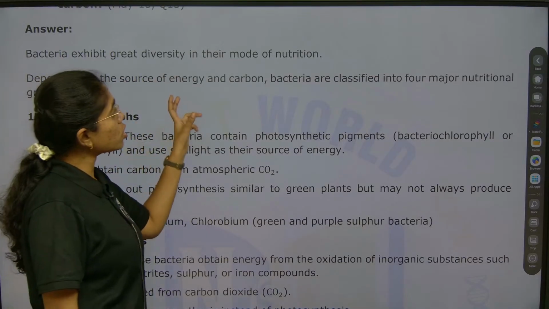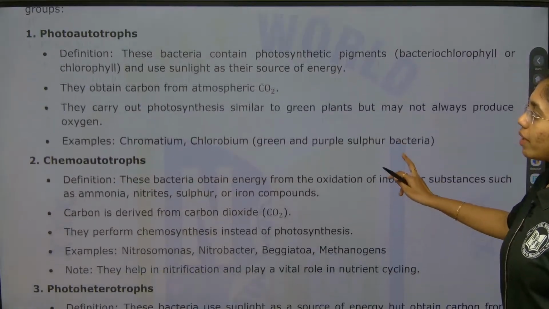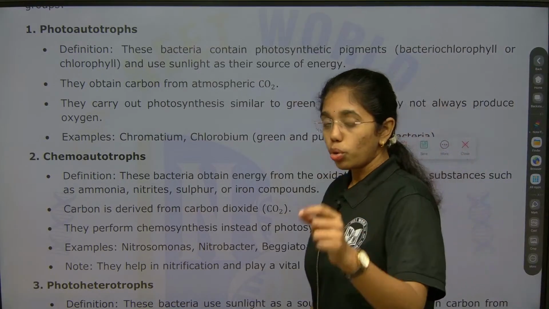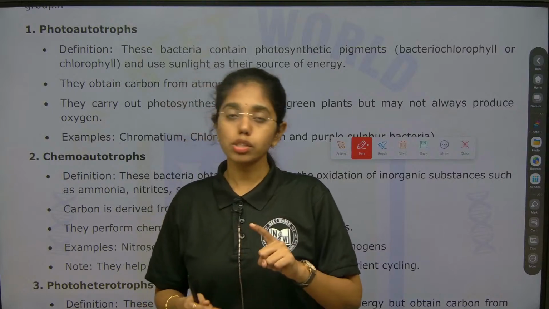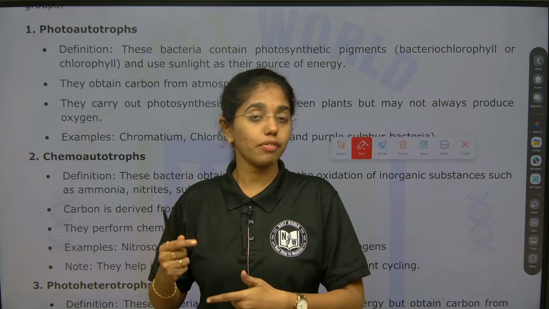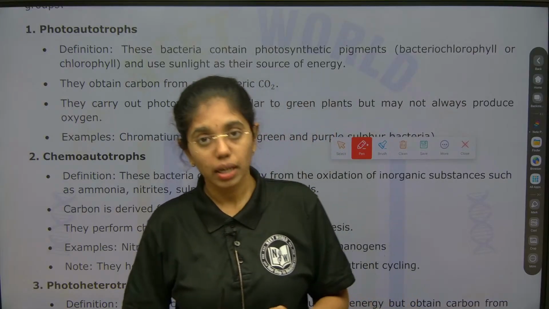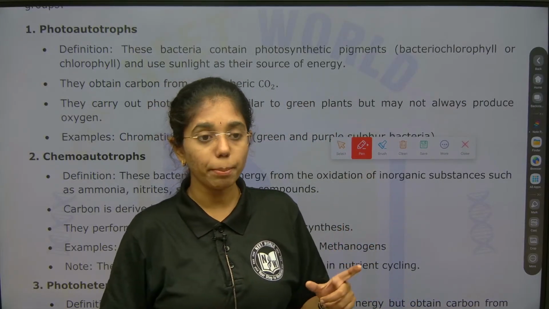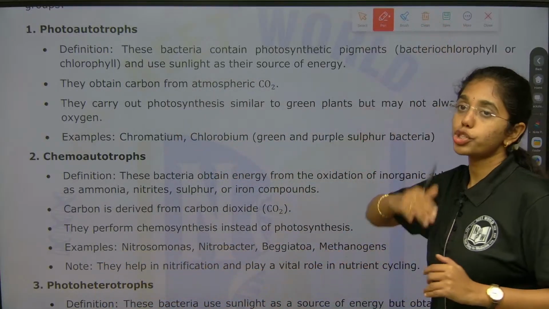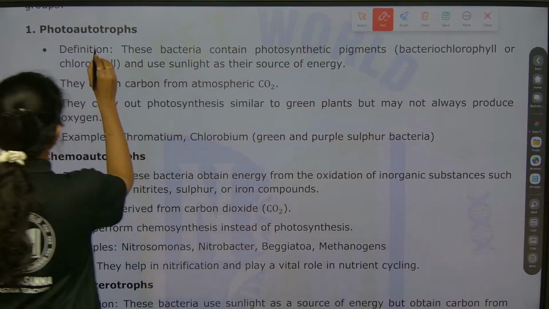So, depending on the source of energy and carbon, bacteria are classified into 4 major nutritional groups. First we will see photoautotrophs. In each nutritional group, you have to highlight what is the source of energy. Is it the sunlight or is it from any organic or inorganic compound? And what is the source of carbon? Is the source of carbon an organic compound or inorganic compound? As such, you have to group and mention it accordingly. Photoautotrophs, here we go.